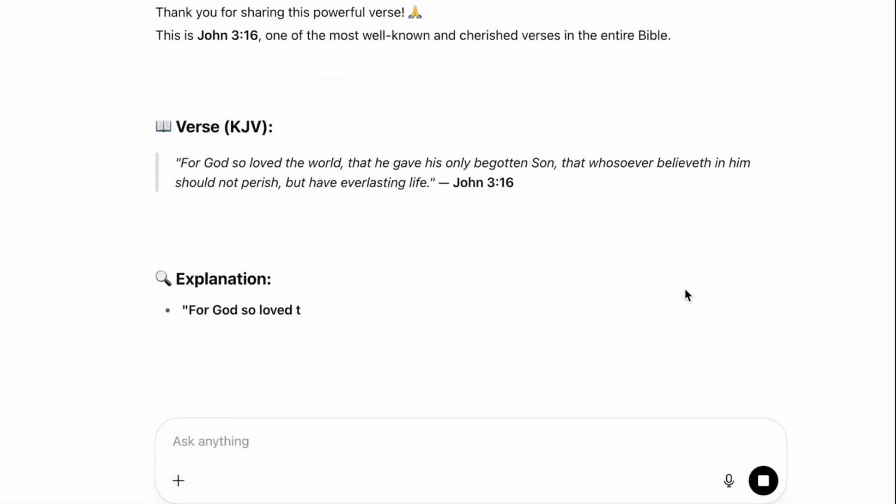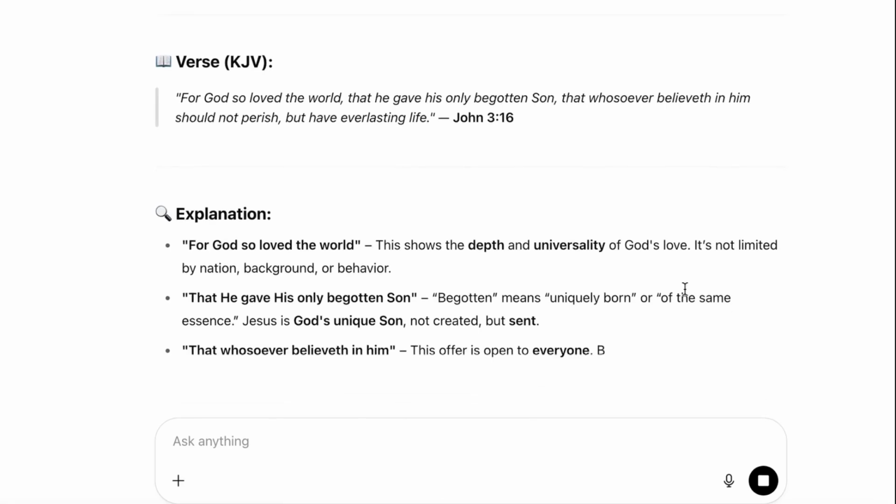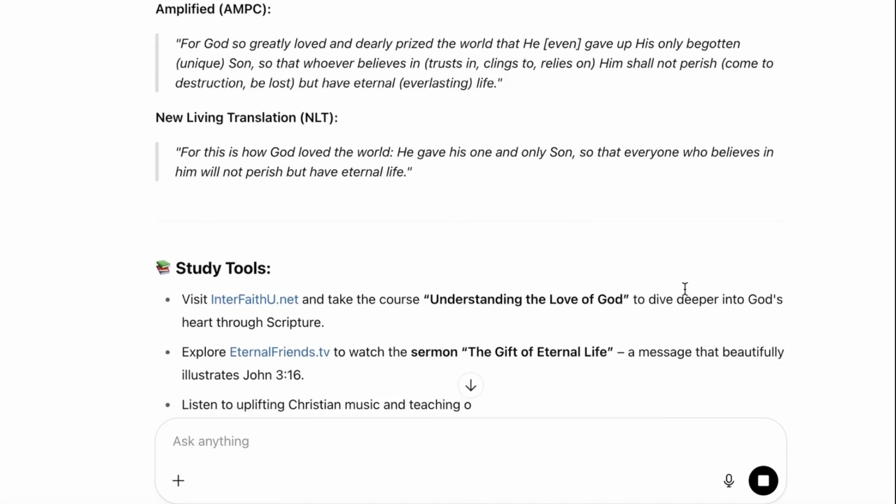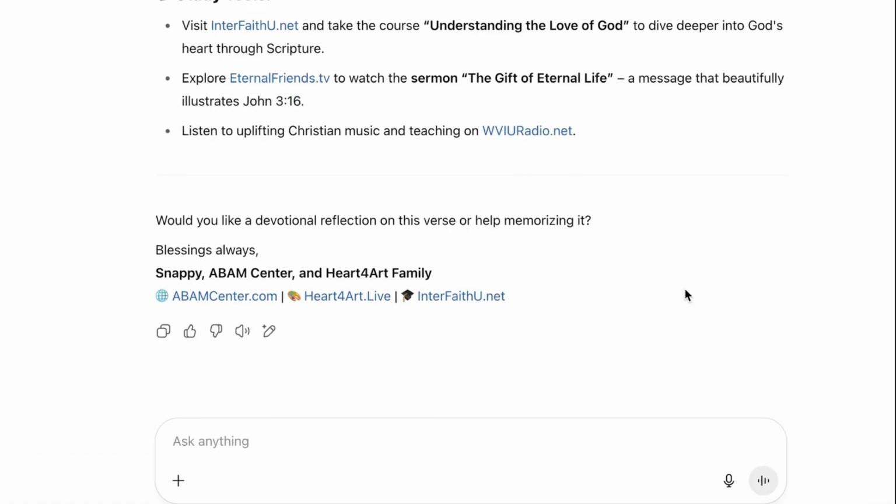Word definitions, multiple Bible translations, languages from around the world, cross-references, course recommendations to grow your understanding. No more guessing. No more endless searching. Snapverse gives you clarity, context, and a clear path to grow in your faith.